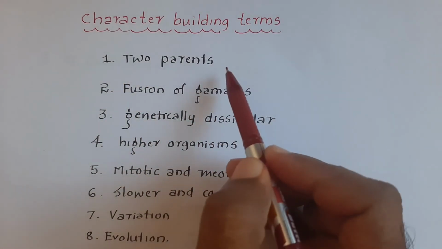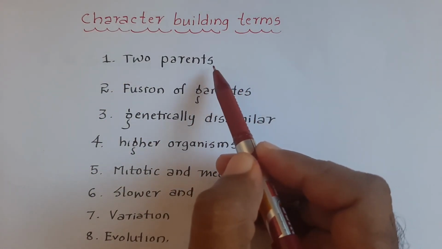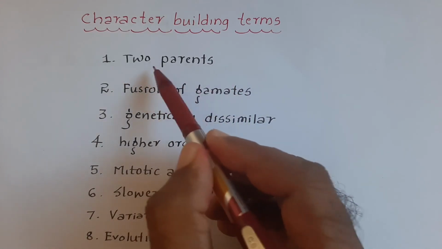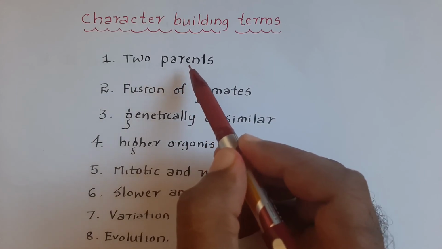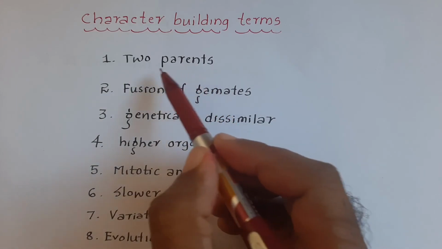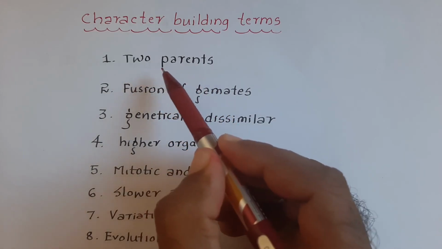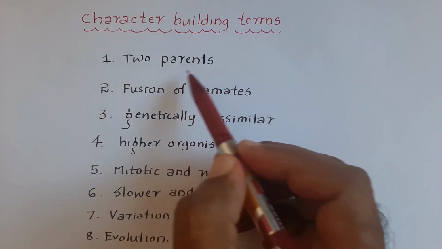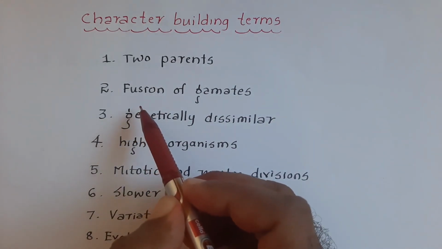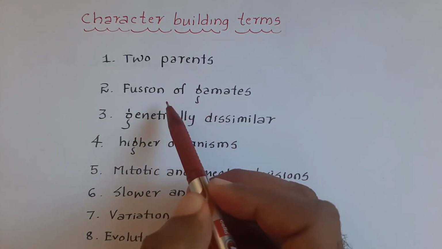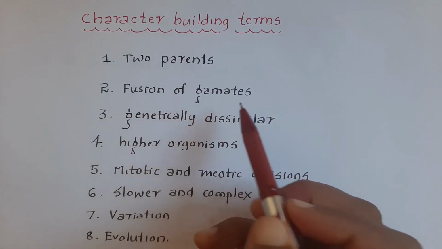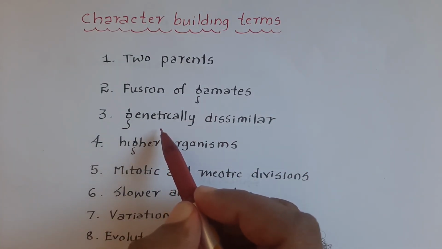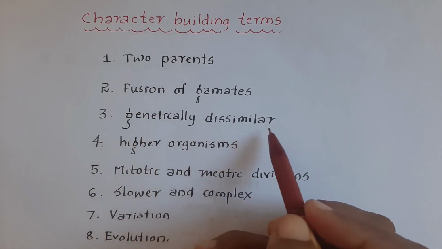We can easily state the first feature by using these character building terms: sexual reproduction involves two parents. That is, offsprings are produced by two parents. Then fusion of gametes: offsprings are produced by fusion of gametes. The offsprings produced during sexual reproduction are genetically dissimilar.